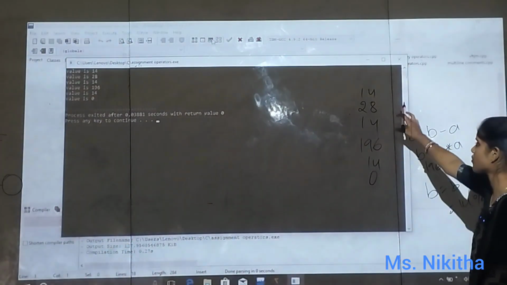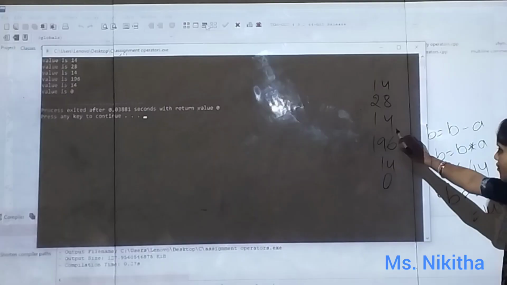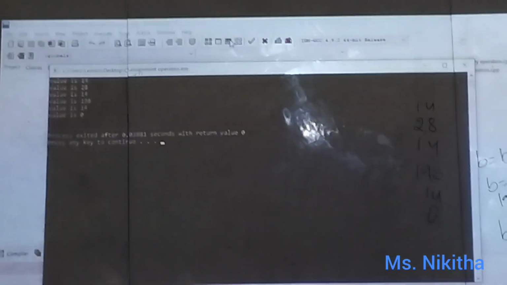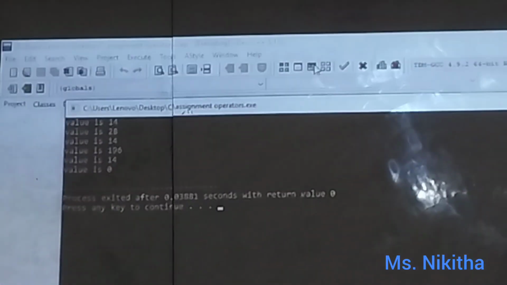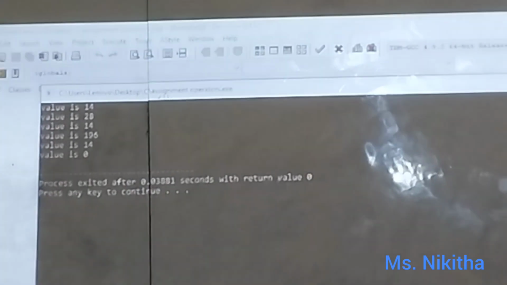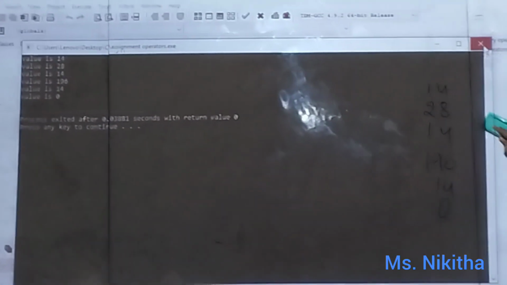So we got the values 14, 28, again 14, 196, 14 and 0. So whatever we predicted, that was the actual output. Is this clear? Clear, right? So what are the next operators?